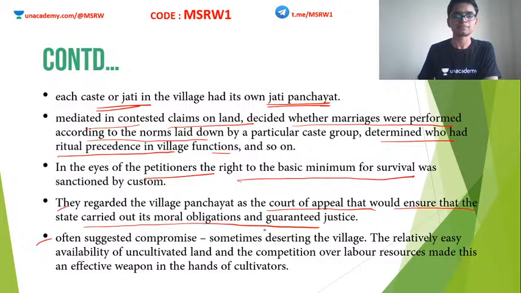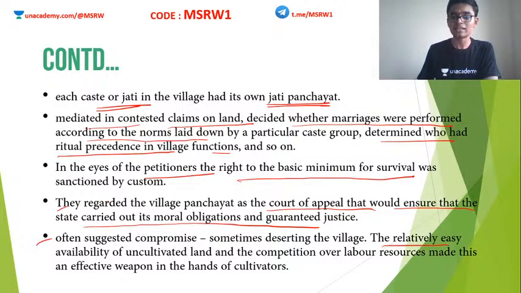So sometimes they went for extreme measures also. Some punishments were granted. For example, if they do not like the verdict, the entire people will desert that village. A huge section of the society will desert that village. So what will happen? That village will collapse. The village economy will collapse. So this is a threat that loomed around in the medieval times.